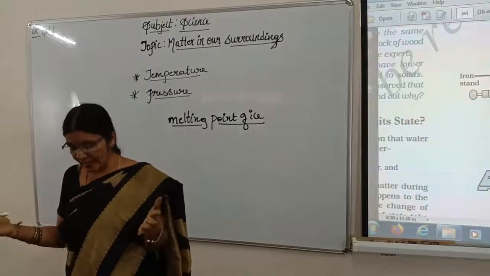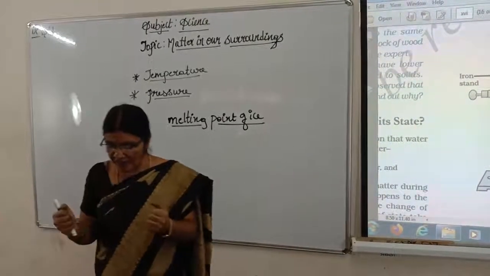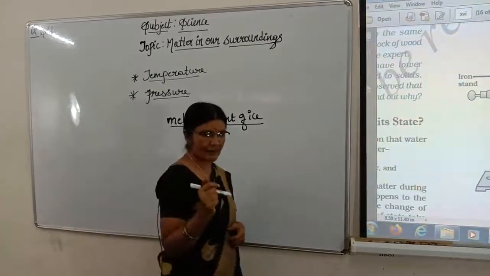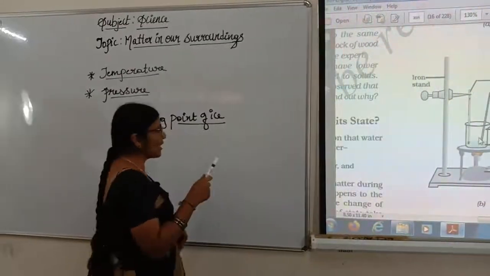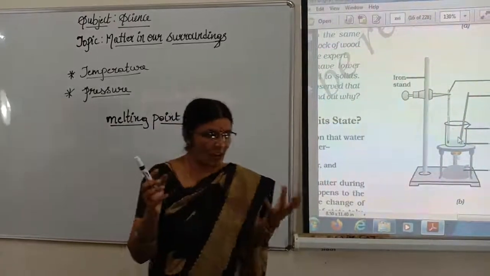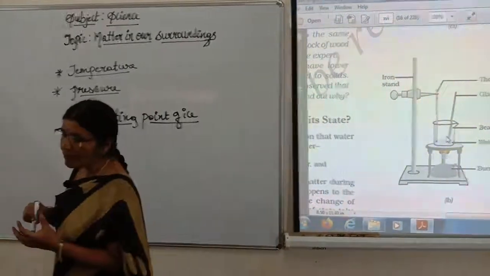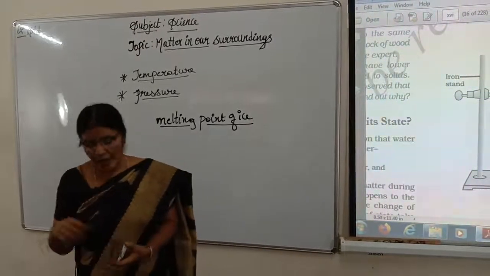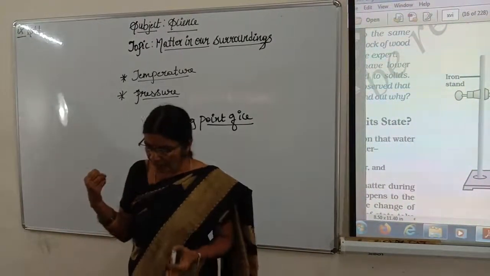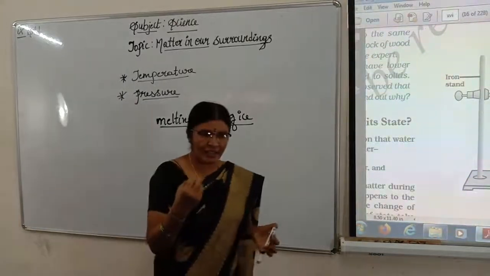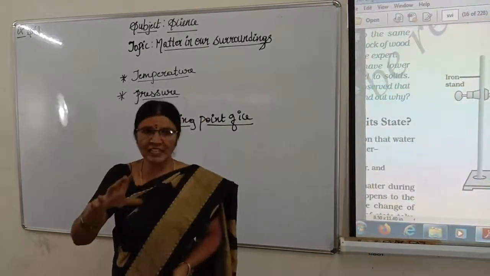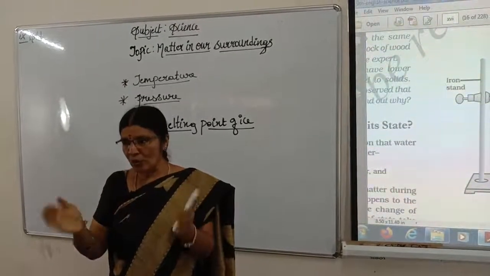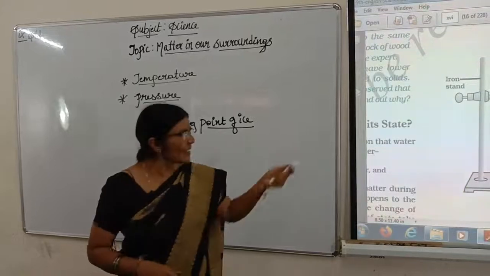They move freely, and with that kinetic energy, the particles will move faster. Starting at 0 degrees, if you note, when I have taken ice cubes, at that time the temperature will be -5 degrees Celsius. When that temperature reaches 0 degrees centigrade, the ice cubes melt and attain the water state, children. This is case 1, children.